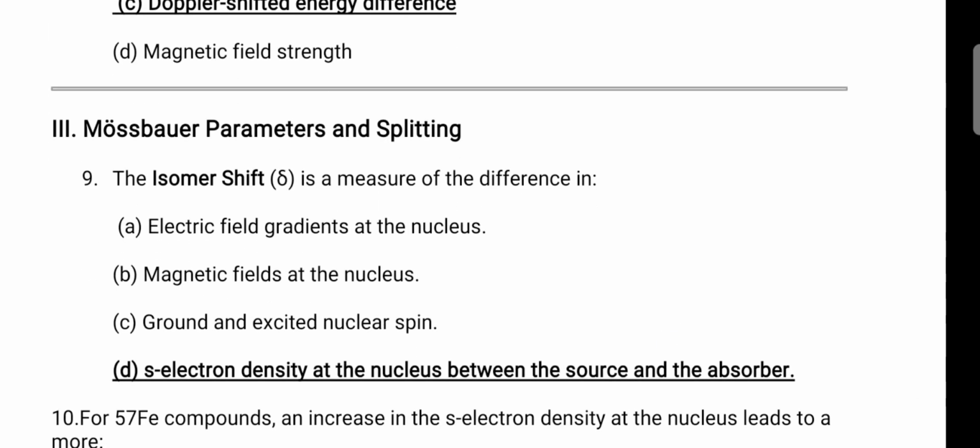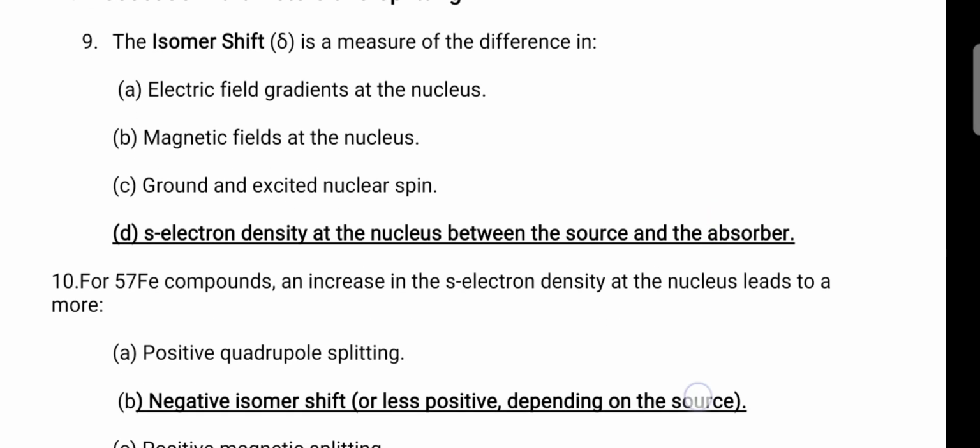Next, the isomer shift is a measure of the difference in electron density, the s electron density at the nucleus between the source and the absorber.